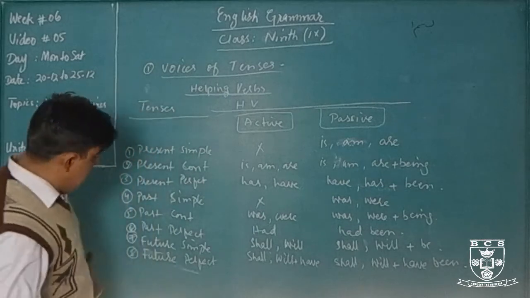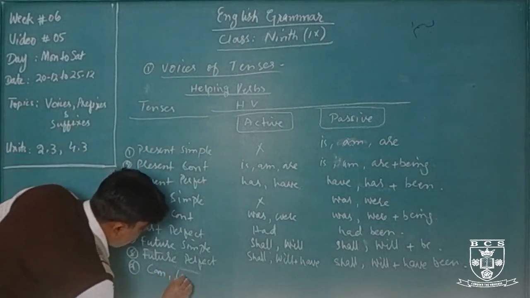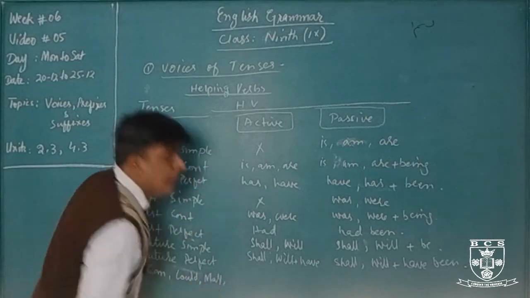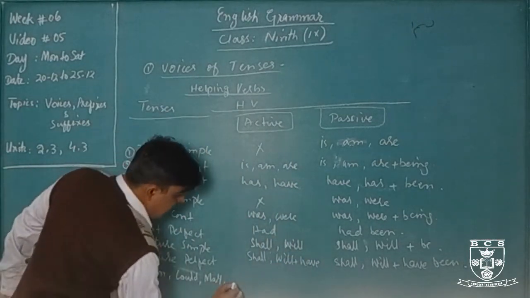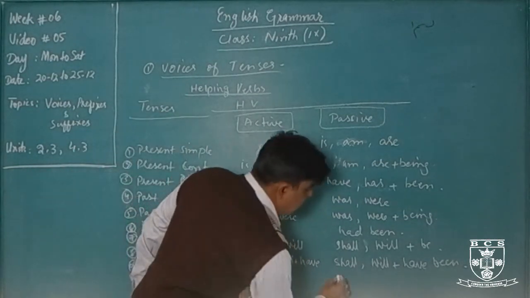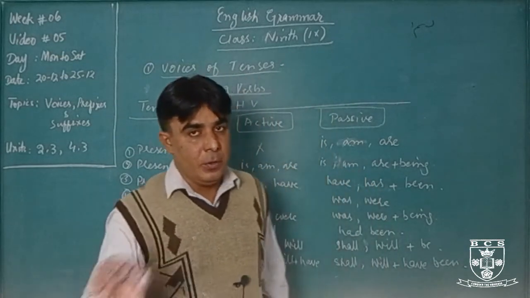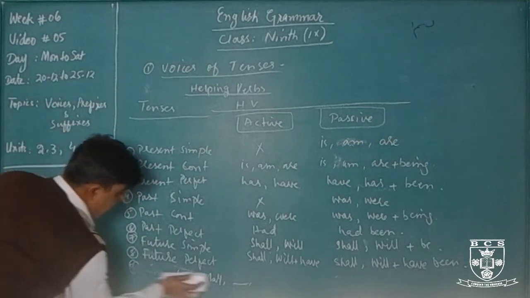Okay. So the modals: can, could, may. Just we will add be. These are the active voice helping verbs, and the passive voice will be can be, could be, may be, might be. We'll just add be with these modals if we want to change into the passive.